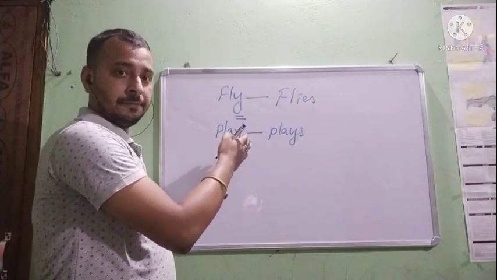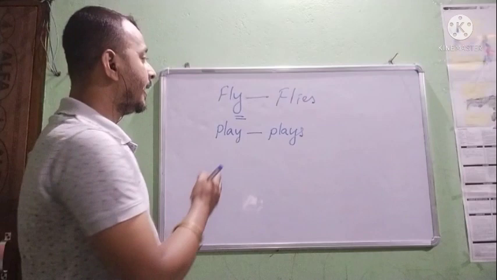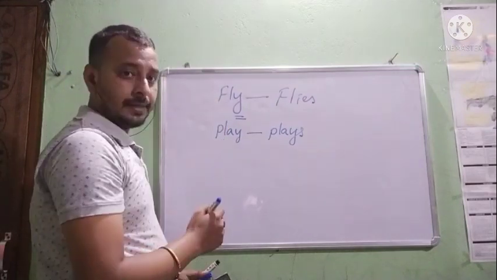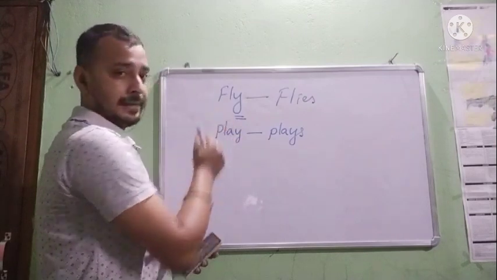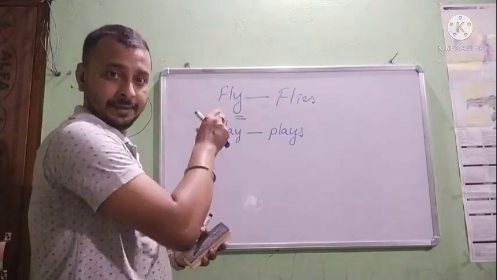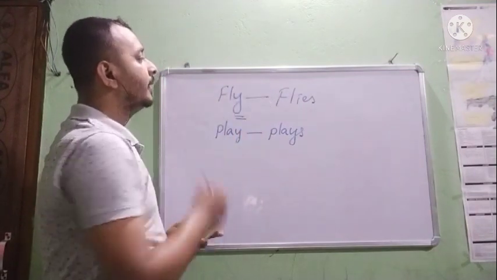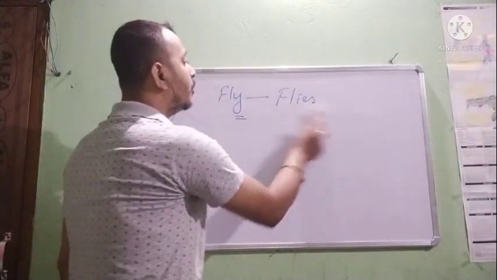Don't think that these are verbs here. These are nouns. In the sense of nouns, I have taken this. Fly is a noun and play is a noun. Otherwise, play and fly, these are verbs, you all know. But they are nouns also, and in their noun sense, I have taken them for example. So this is the Y rule.